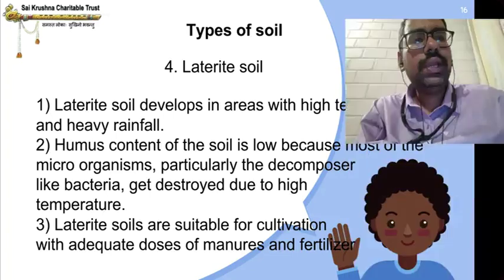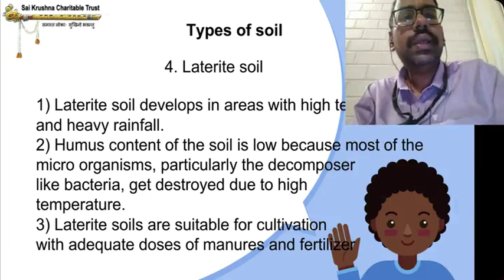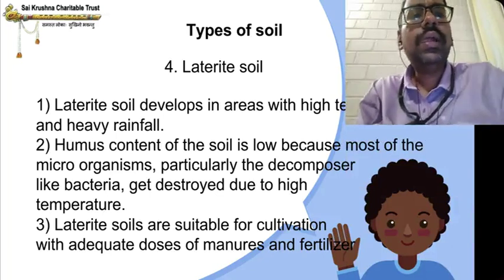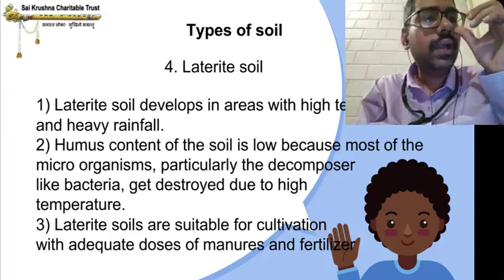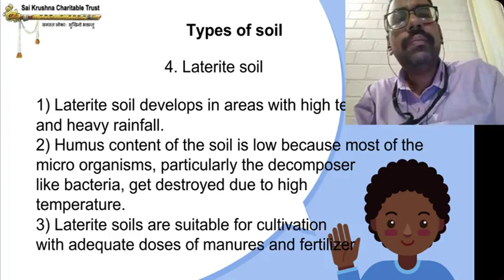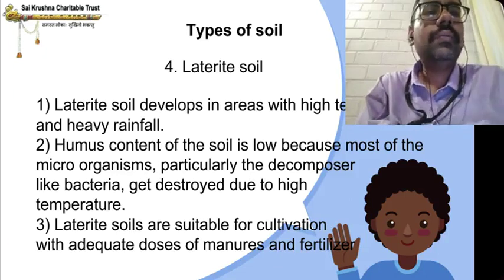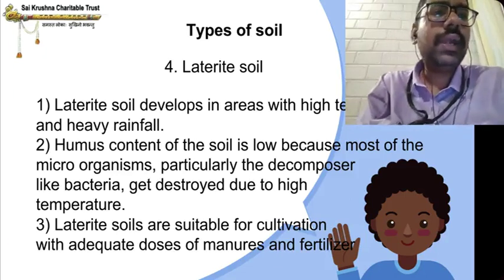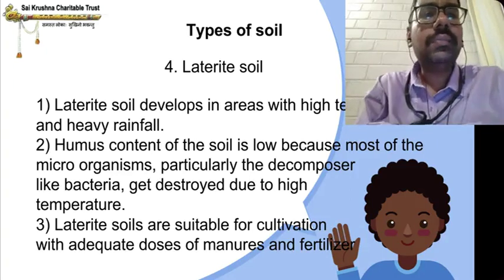Humus content of soil is low because most of the microorganisms, particularly the decomposers like bacteria, get destroyed due to high temperature. So where will this laterite soil develop, children? Places with high temperature and heavy rainfall. Because of the high temperature, the dead animal and plant matter that the decomposers would decompose gets destroyed. So humus content is very low.